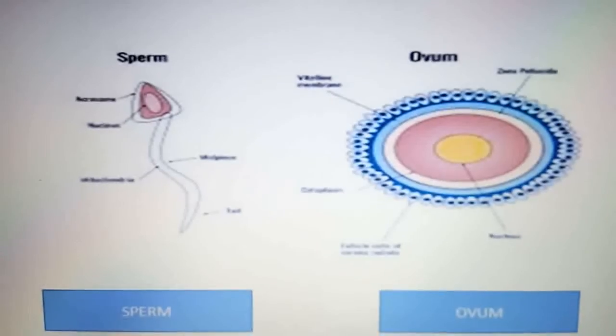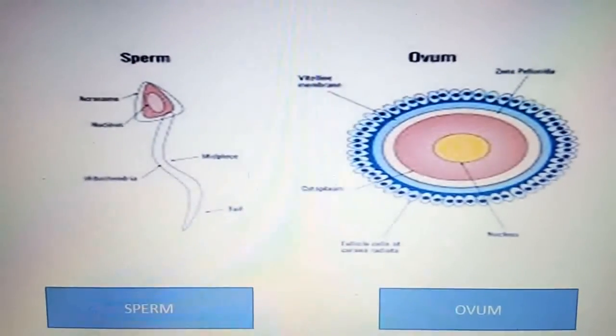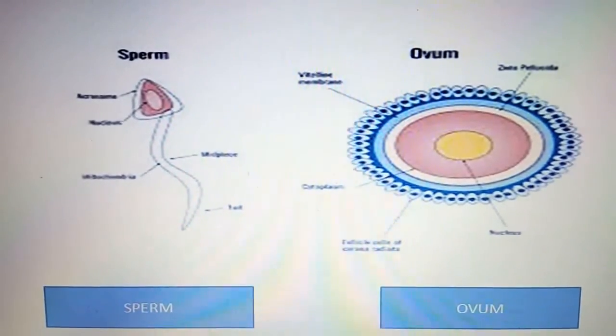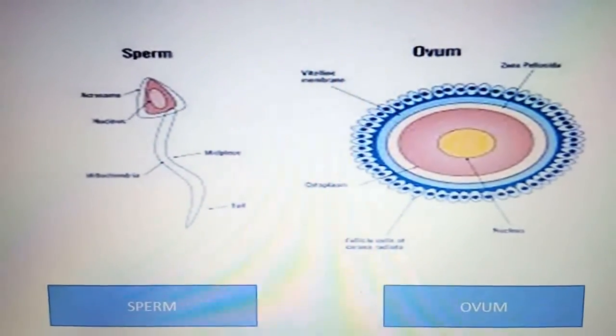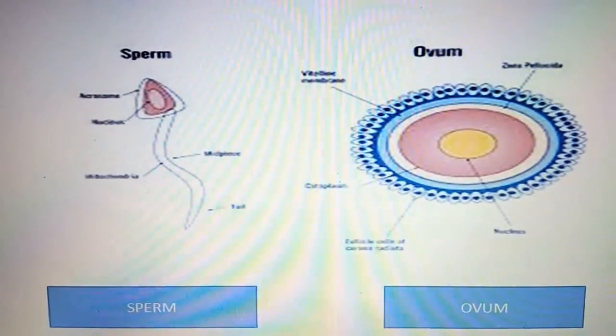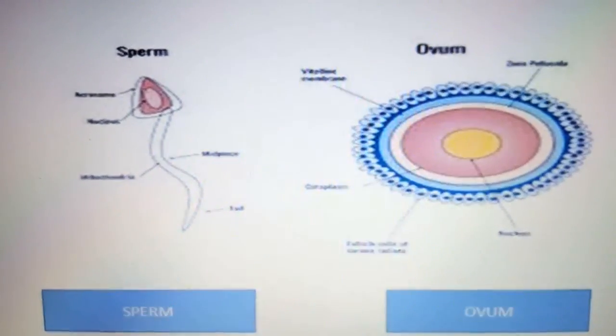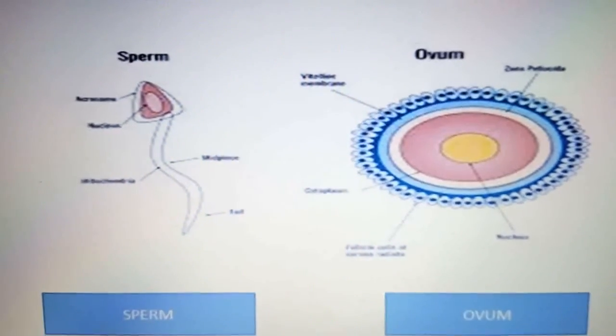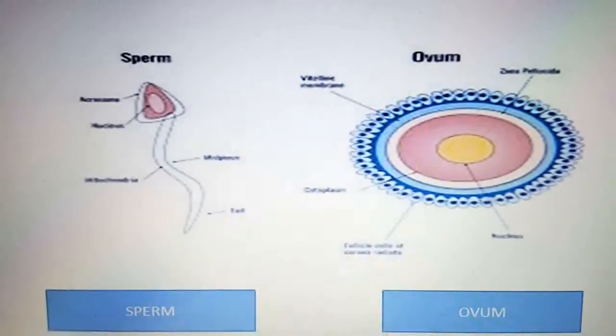They unite, they fuse, and then they form a zygote. Now what is fertilization? Fusion of sperm and ovum is called fertilization. When a sperm comes in contact with an egg, one of the sperms may fuse with the egg. Such fusion of the egg and the sperm is called fertilization.